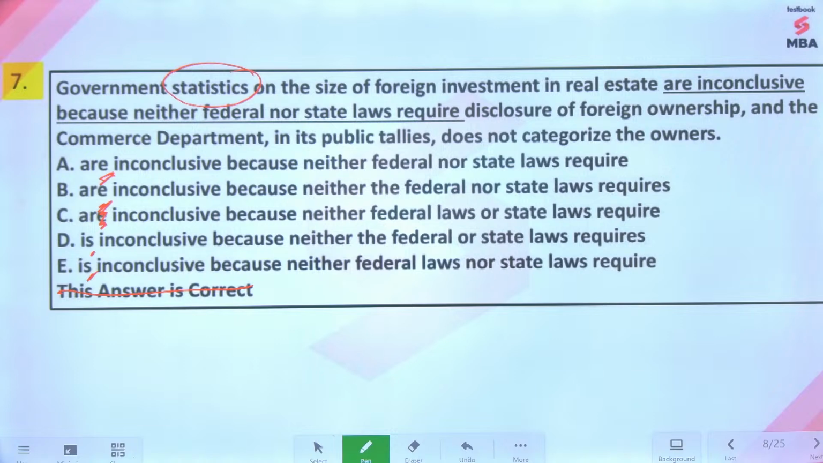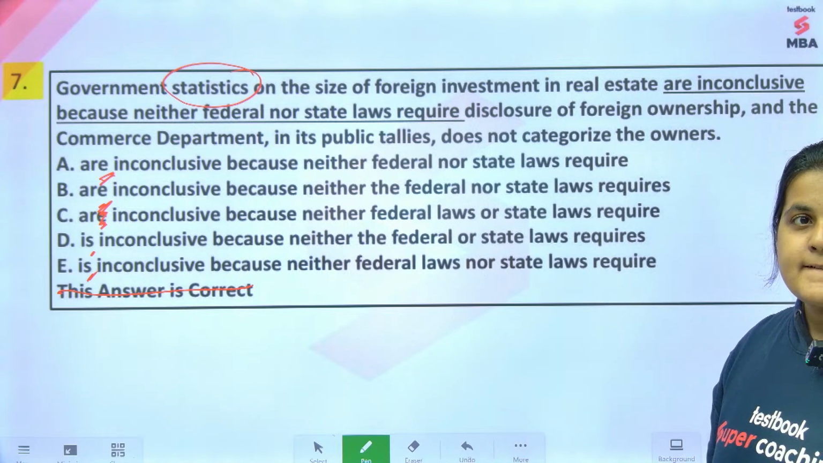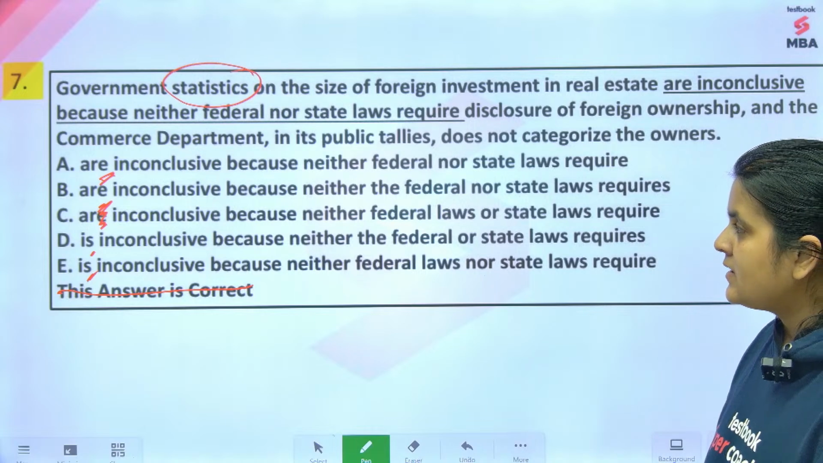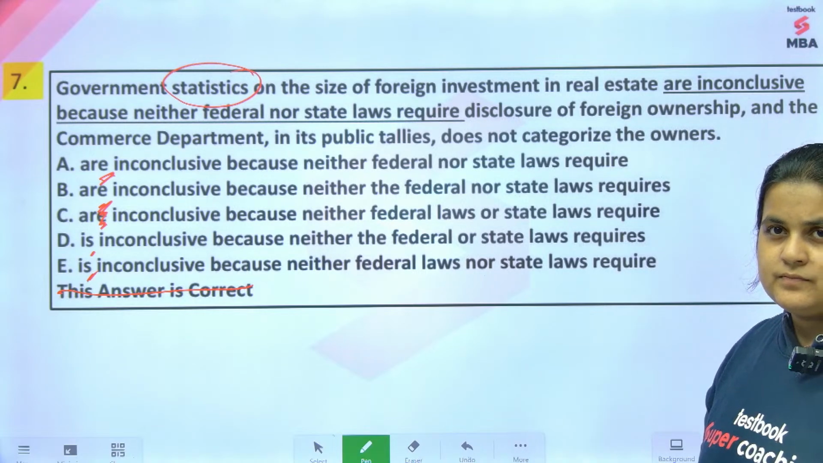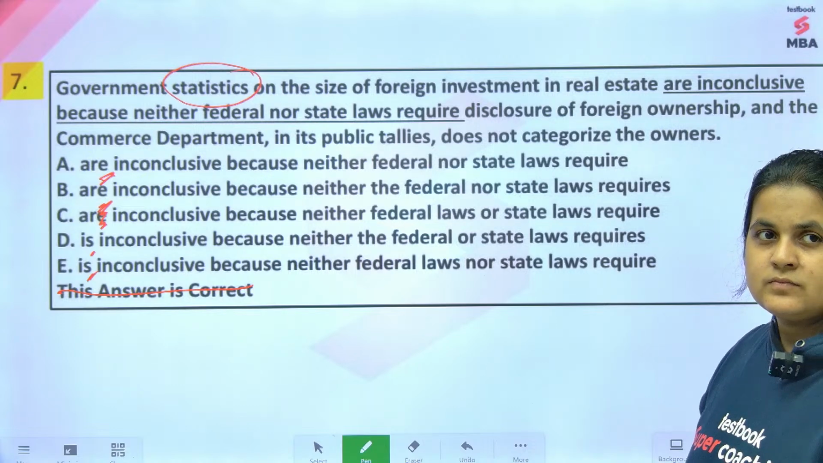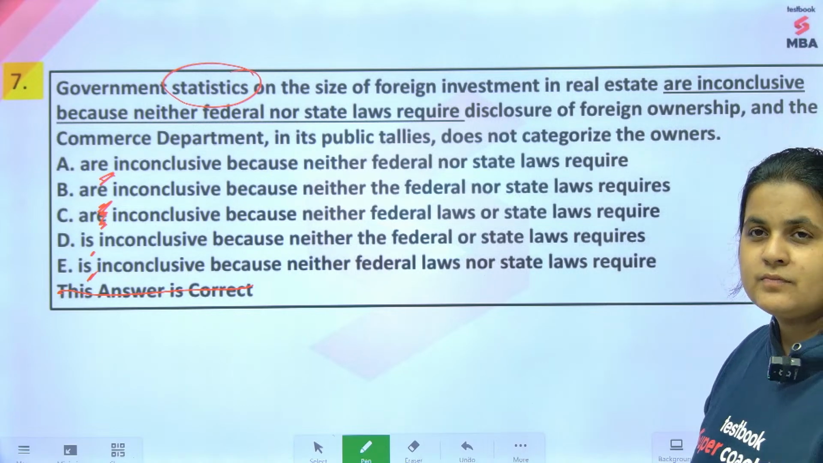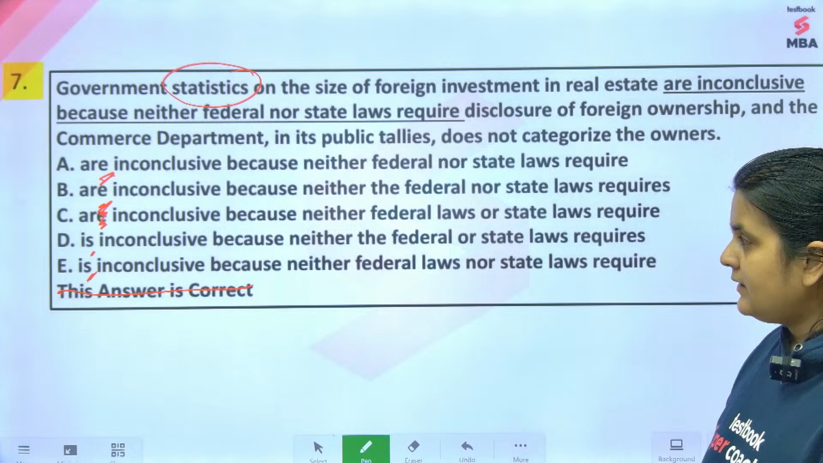Come on. Come on, guys. Seventh one. What do you think?